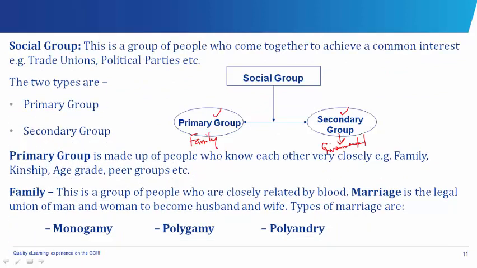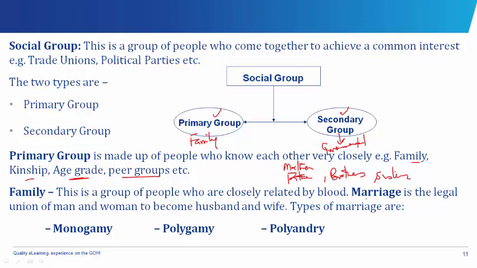Okay, so we explained the primary group is made of people who know each other very well. We have the family, kinship, age grade in the village, then peer groups, that's in the school. Then the family, this is a group of people who are closely related to each other by blood. As you are in your family, you have your mother, father, your brothers and sisters. So you are all closely related, related to each other by blood.